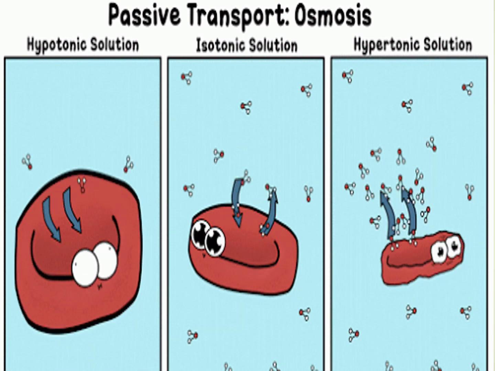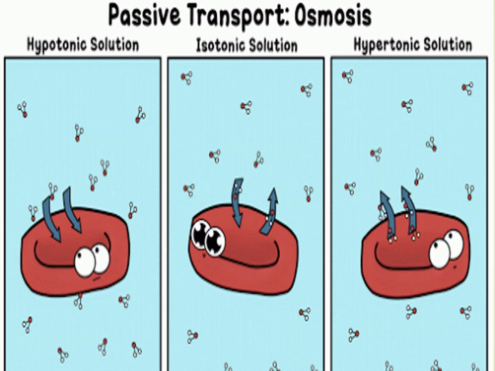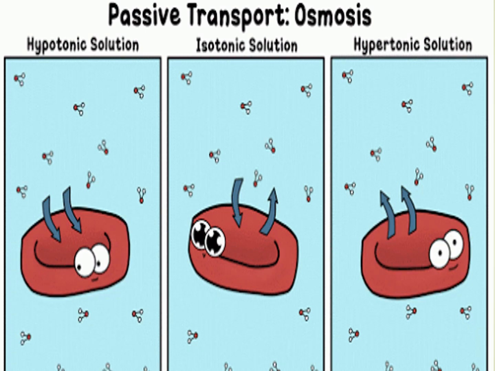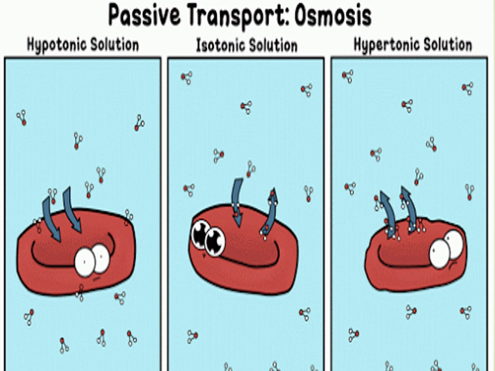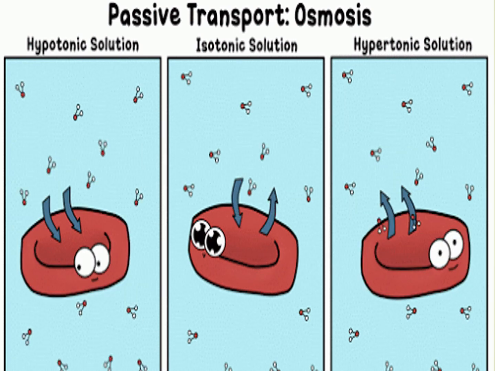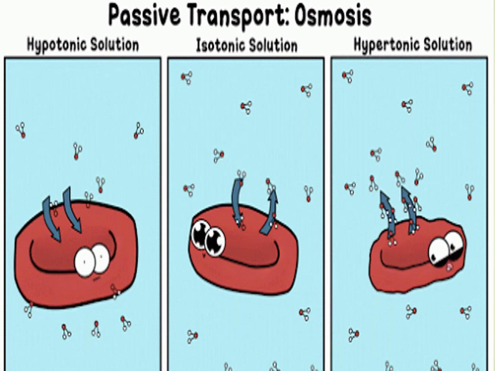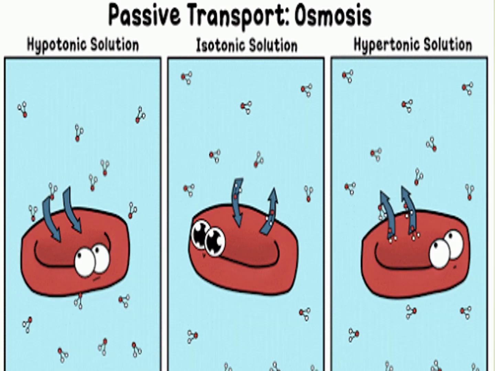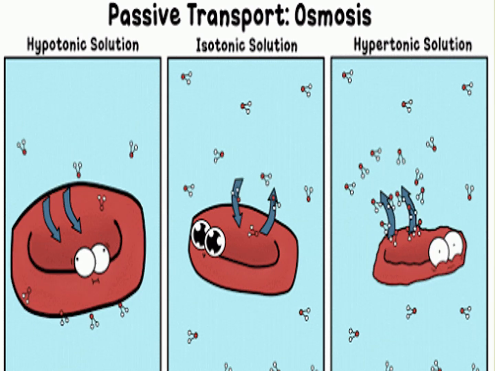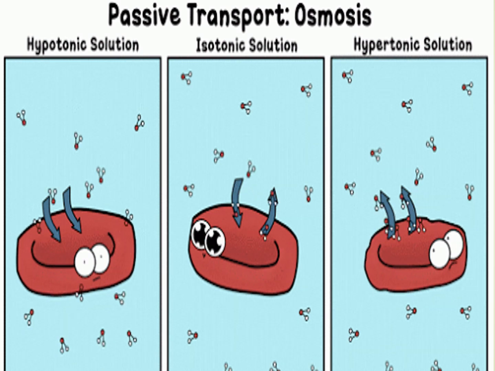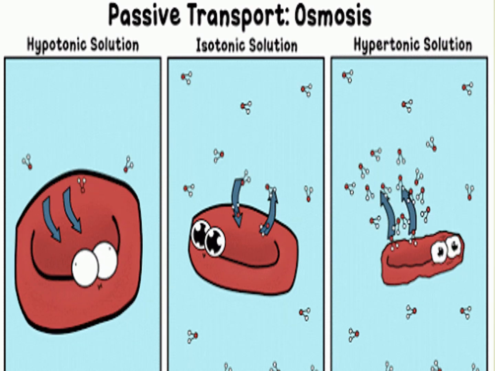Okay, so what happens to the cell in hypotonic solution? When water enters into the cell during endosmosis, the cell is going to swell up. But the opposite happens during exosmosis. During exosmosis, the water is moving out of the cell, and during this process, the cell is shrinking. This shrinking of the cell is also called plasmolysis.